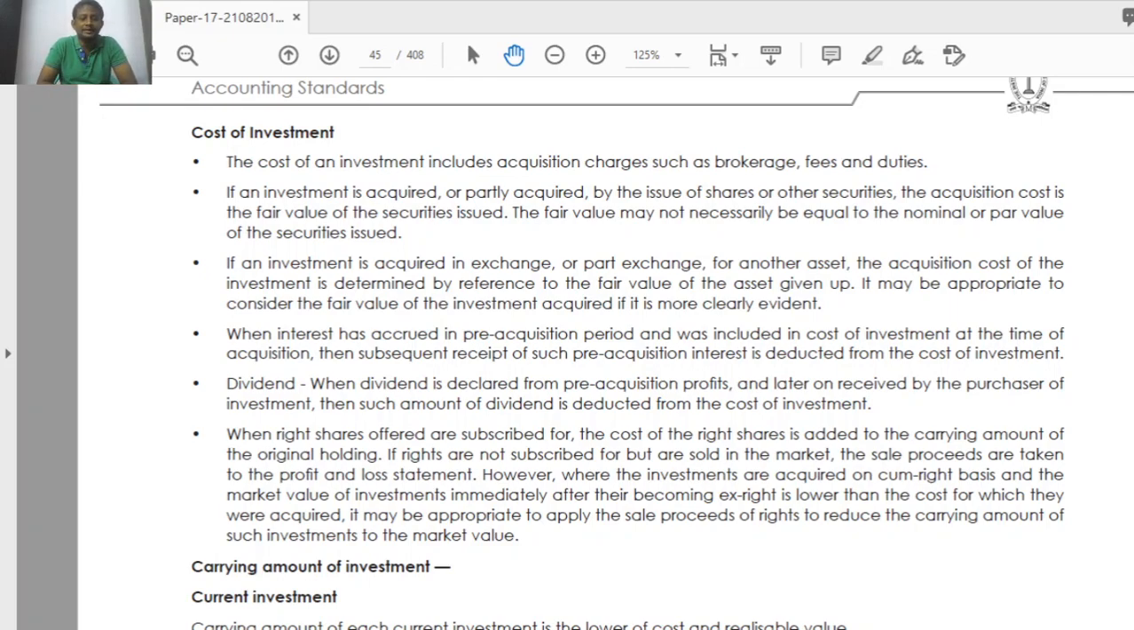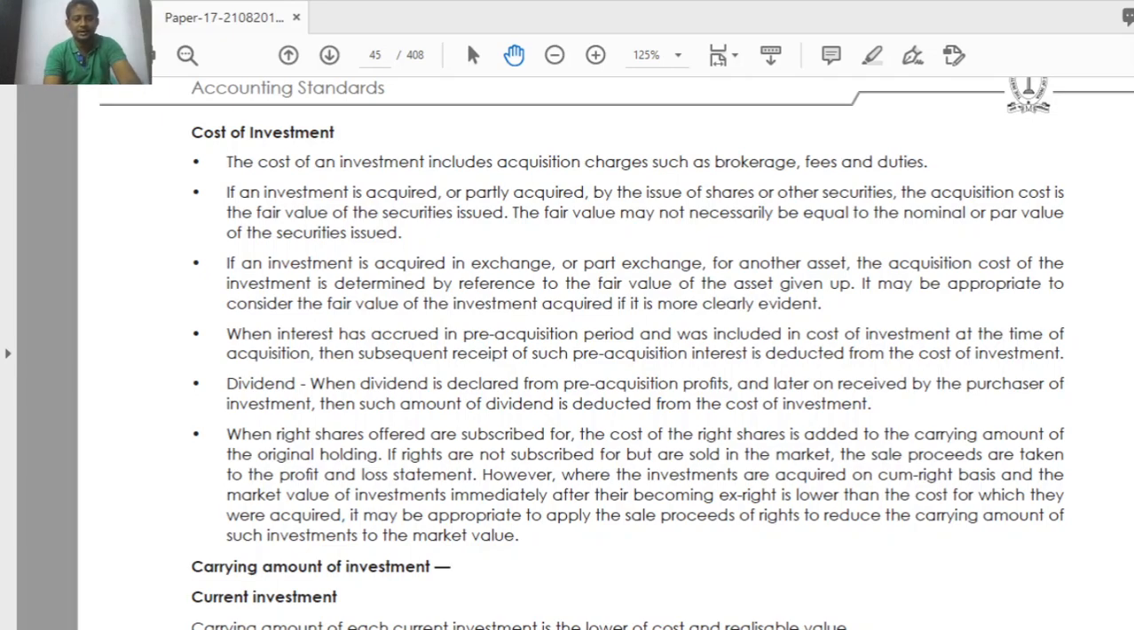When interest has accrued in the pre-acquisition period and was included in the cost of investment at the time of acquisition, then subsequent receipt of such pre-acquisition interest is deducted from the cost of investment. What is the meaning actually? Say for example, I am buying debentures.